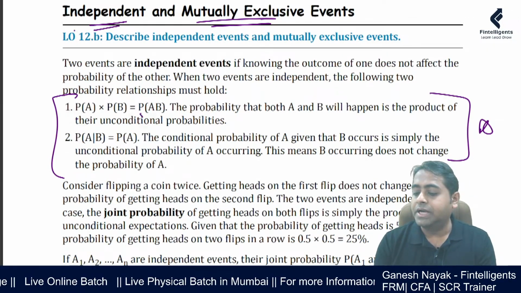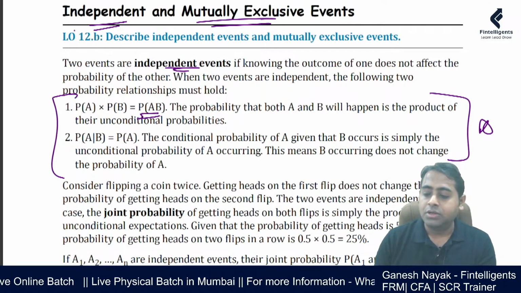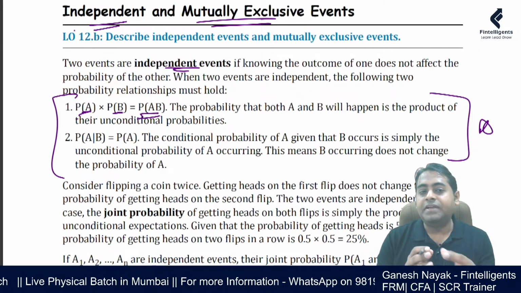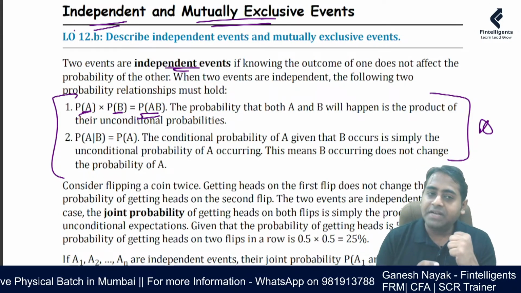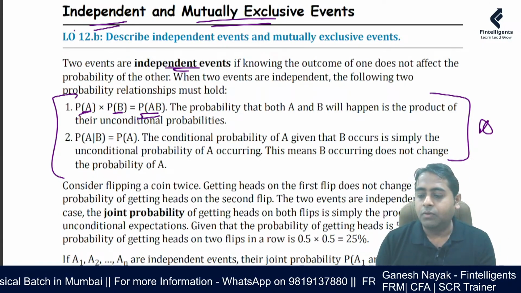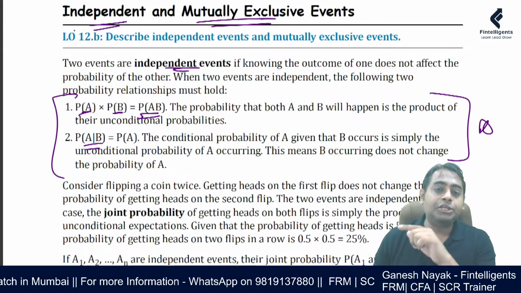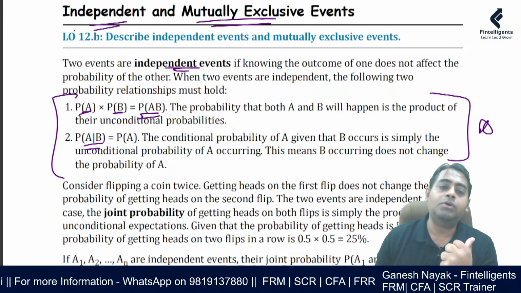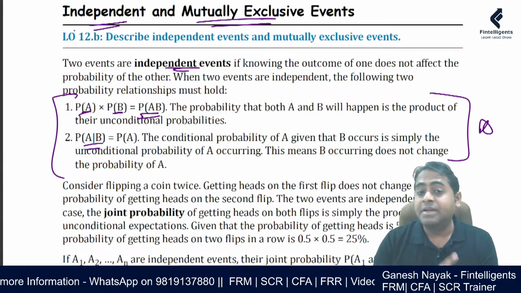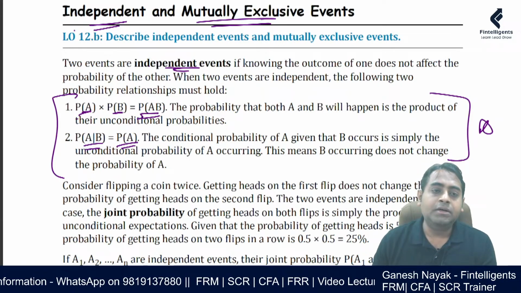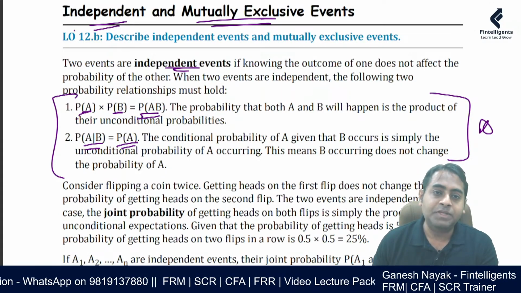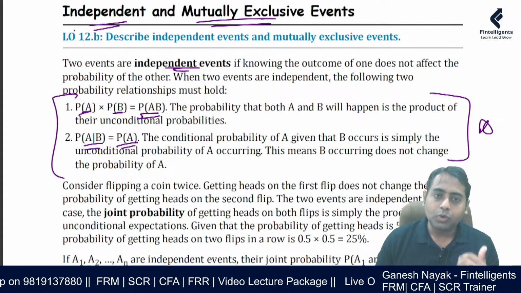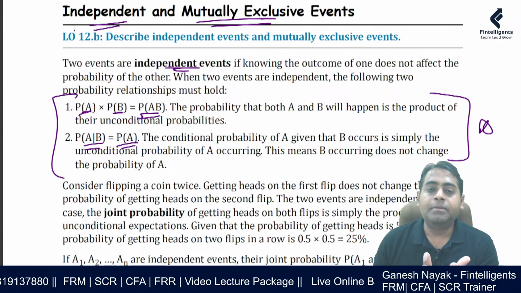When you talk about independent events, they do not have any interaction. Both the events are independent, that means there's nothing common in between, nothing impacting in between. So effectively probability of A into probability of B will come. Also, this part A slash B, what is the slash? It means A given B. B has already happened, and now we are talking about the probability of A. If the events are independent, then A given B is also going to be probability of A, which means the conditional probability is equal to the unconditional probability, which indirectly tells you that the relationship is independent.